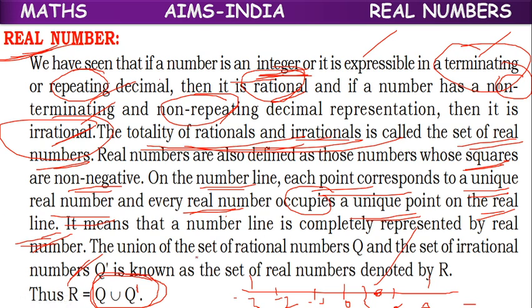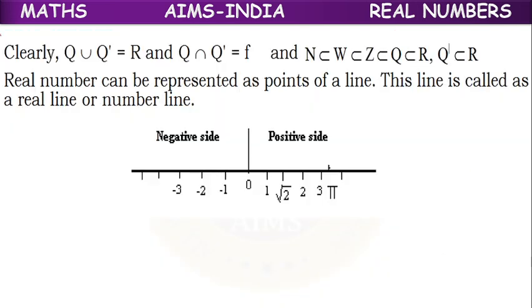Real numbers means the union of the set of rational numbers and the set of irrational numbers is known as the set of real numbers, denoted by the symbol R. Here Q stands for rational, Q dash stands for irrational. Their union equals real numbers. Their intersection, their common points, is the null set, because there is no common number between rational and irrational numbers. It is an empty set denoted by phi.